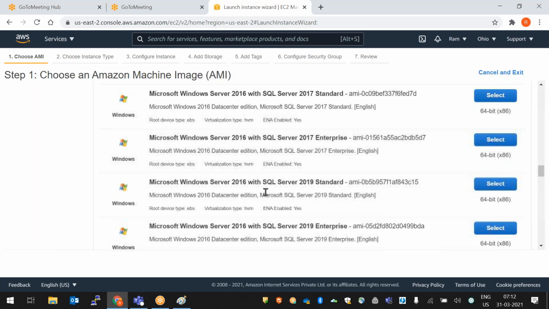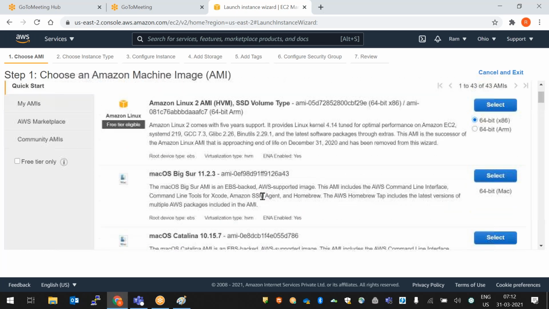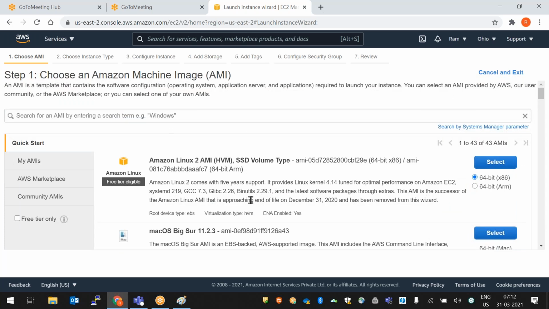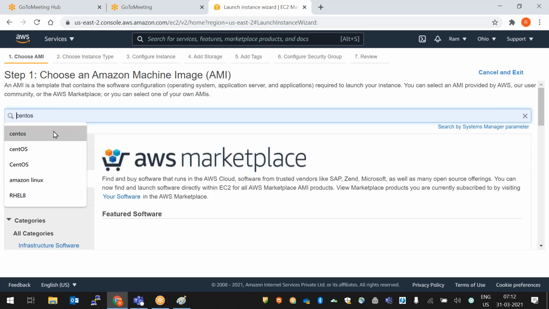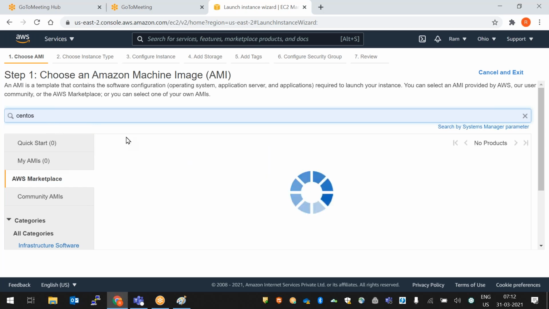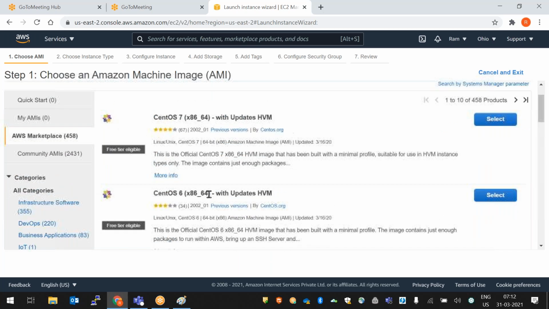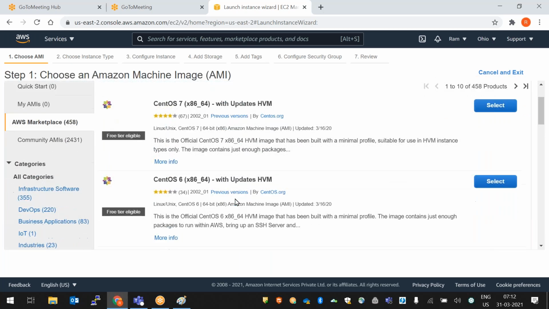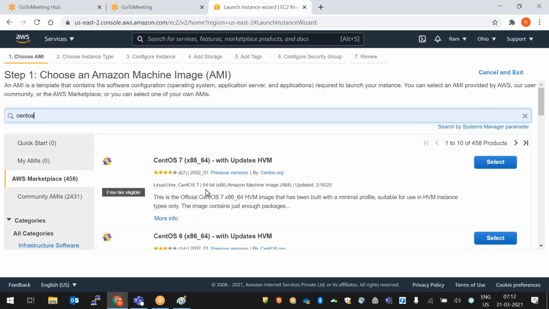So all the flavors are available here, but there is no CentOS version. If you are not finding any version or flavor, we need to go to AWS Marketplace. Click on AWS Marketplace and you can search for CentOS here. These are the CentOS flavors, different versions: CentOS 7, 6, 8, right?